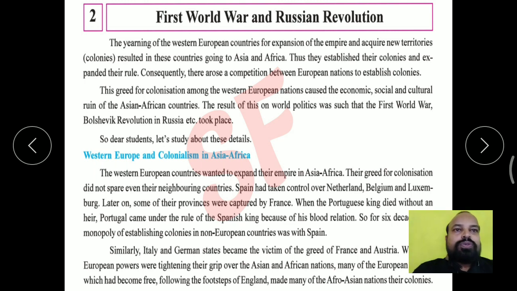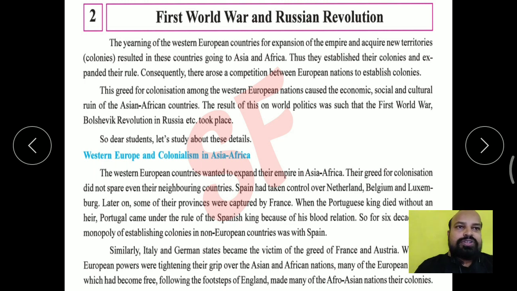The second chapter of this social science book is First World War and Russian Revolution. I hope all of you know about the First World War. Can anyone tell me when the First World War was fought? It was 1914 to 1918.